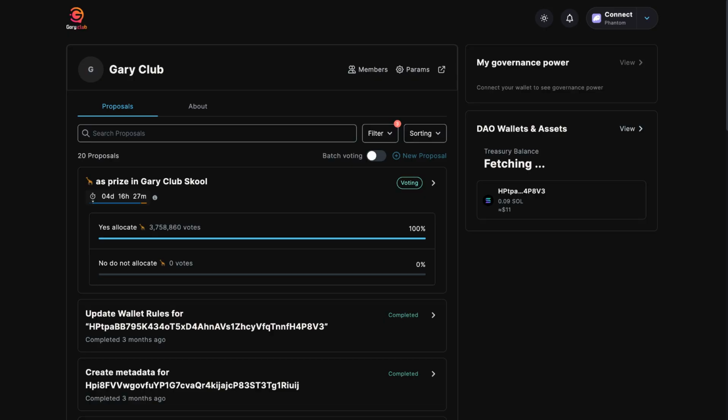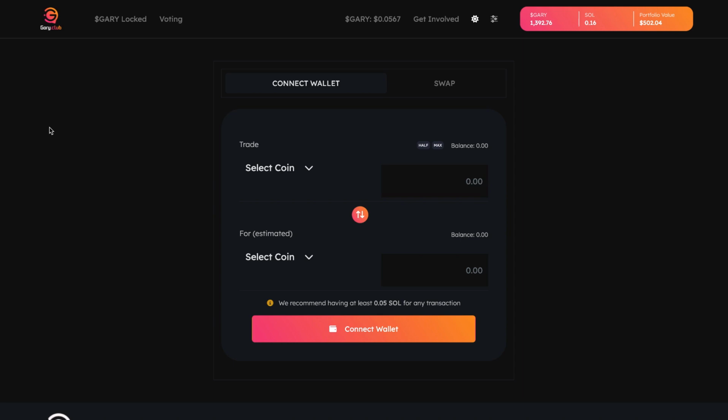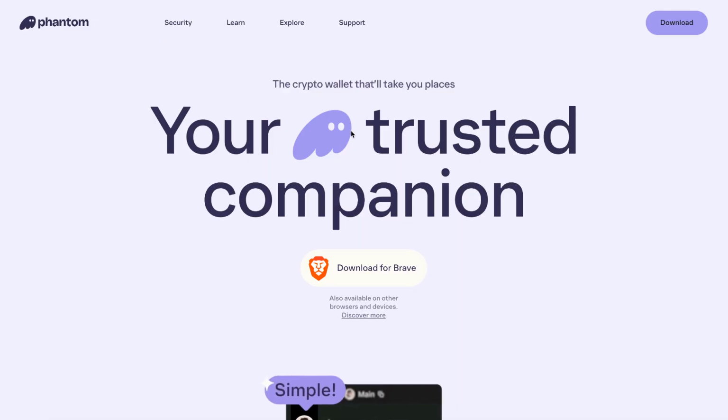So again, we are going to vote in today's DAO proposal, and you can find the DAO at gary.club. Just so you know, Gary Coin is on the Solana blockchain, so you are going to need a Solana wallet. I use Phantom myself. You can just go ahead and grab that at phantom.app. It's completely free. There is a mobile version as well as a desktop version.